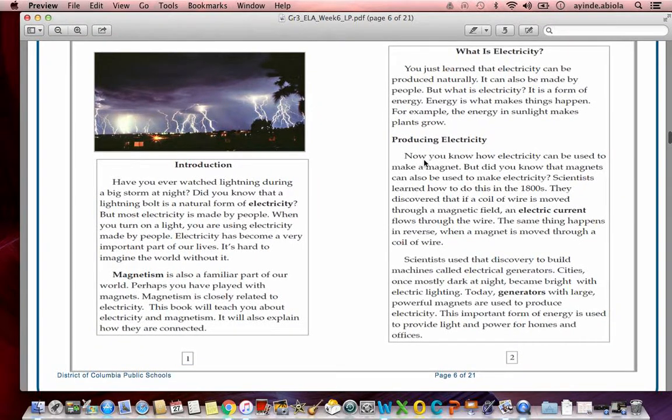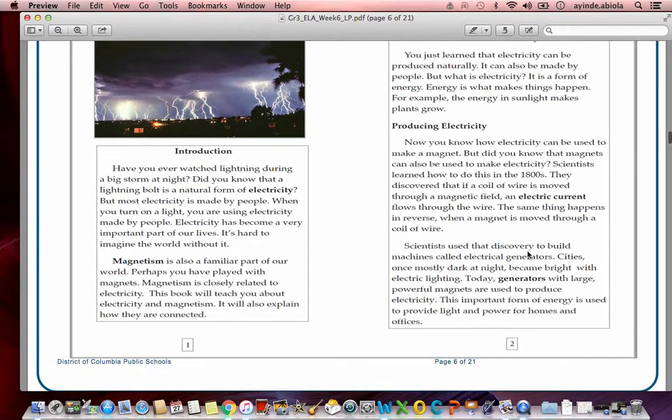Producing electricity. Now that you know how electricity can be used to make a magnet, did you know that magnets can also be used to make electricity? Scientists learned how to do this in the 1800s. They discovered that if a coil of wire is moved through a magnetic field, an electric current flows through the wire. The same thing happens in reverse when a magnet is moved through a coil of wire.